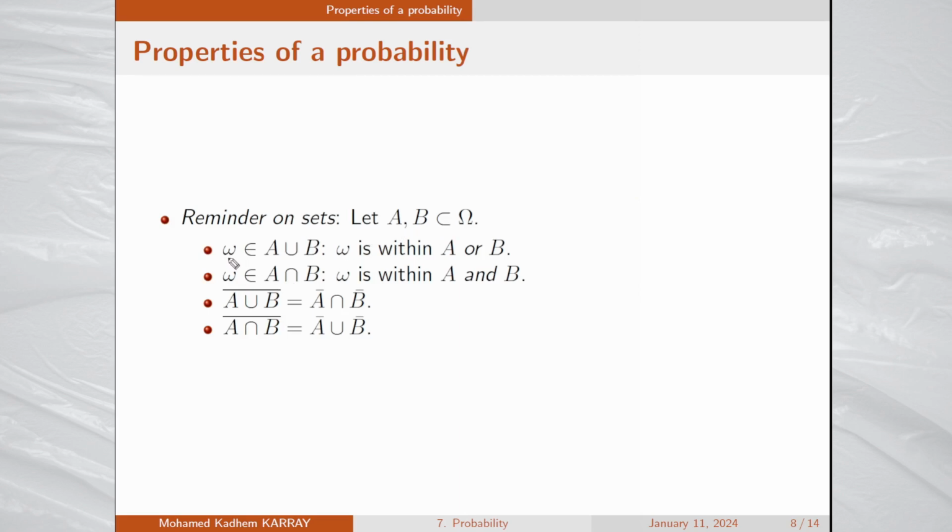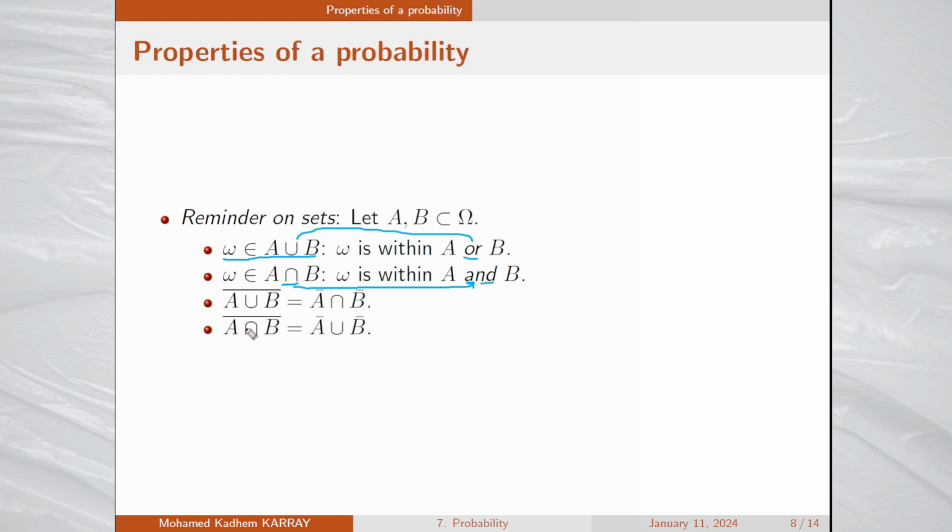An elementary event omega is within the union of A and B if and only if omega is within A or B. So the meaning of the union means or, whereas omega is within the intersection of A and B if and only if omega is within A and B. So keep this in mind, union means or, whereas the intersection means and.